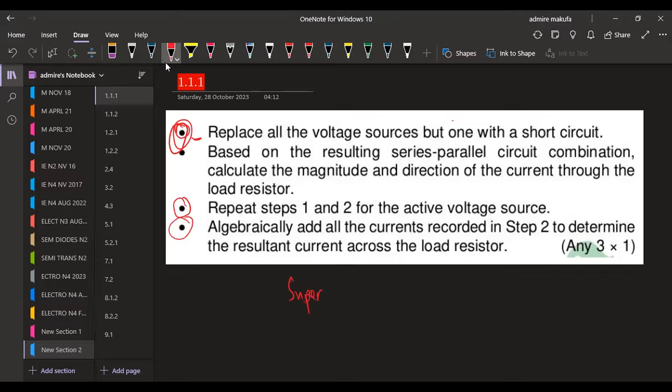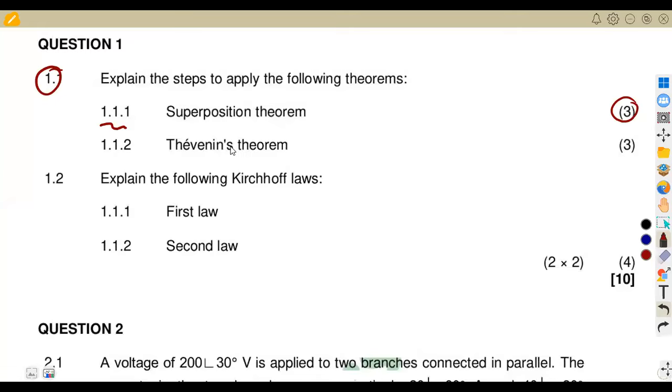It means we are simply superimposing, so that it gives us the current across the load, or the current across the resistor that you are working with. So these are the steps that you're going to simply have. And like I said, just try to watch that video so that at least you can add more to this information. But I think this one is a straightforward part.